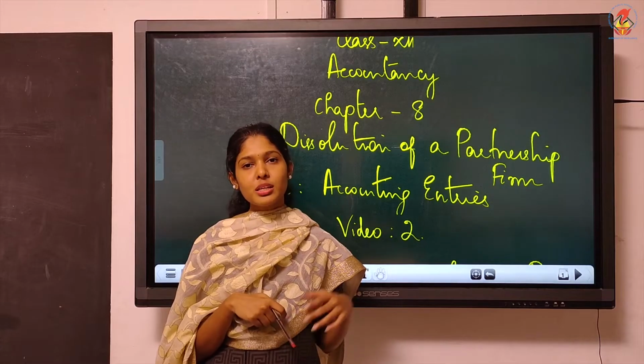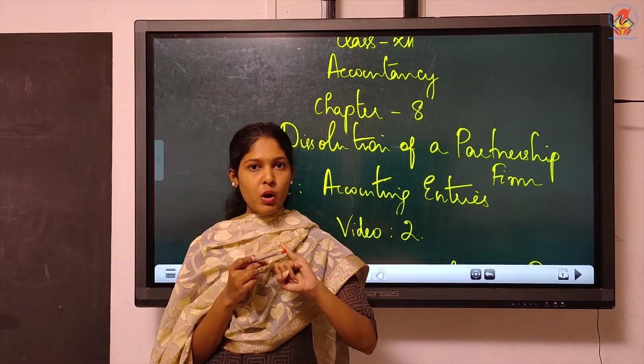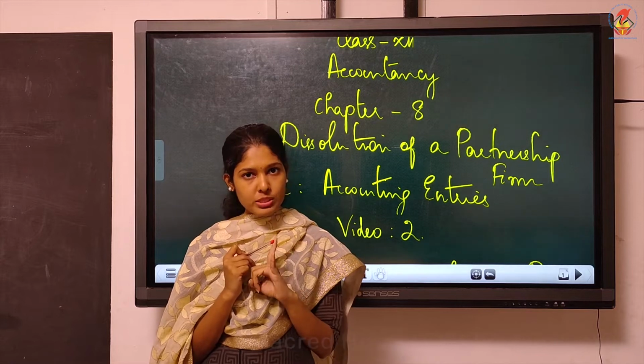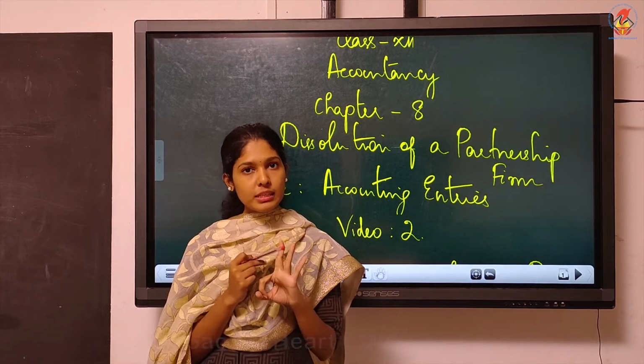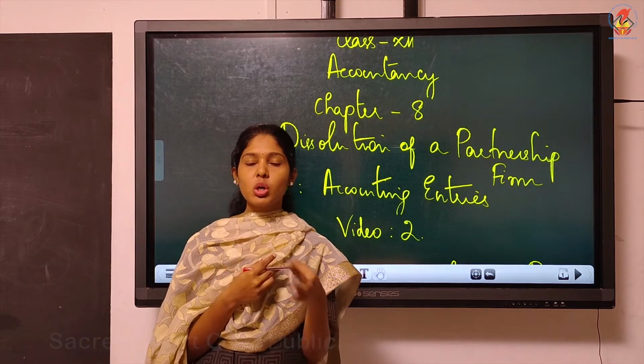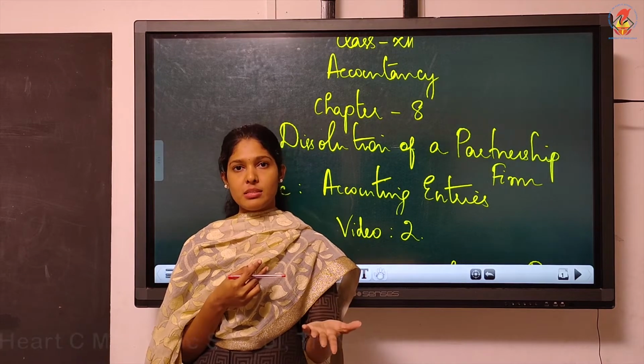We are continuing the same topic, accounting entries. So the first process is close assets account. Then we have to close liabilities. Then third step, we have to realize assets. That would be mentioned in the question. What all assets we realized? Realizing means selling the assets.